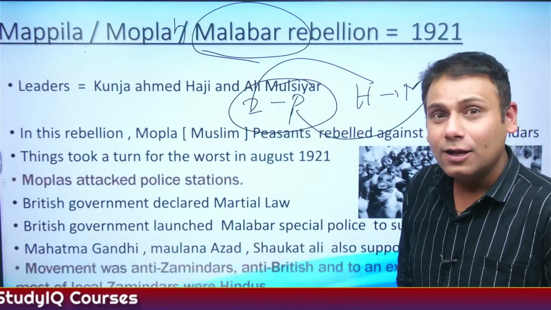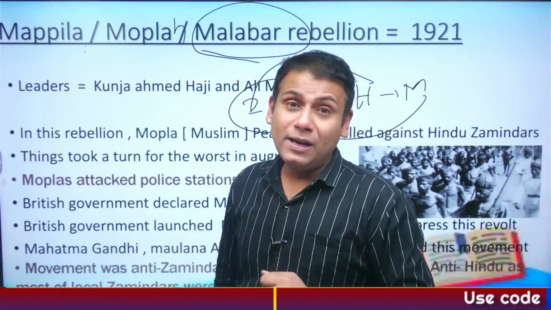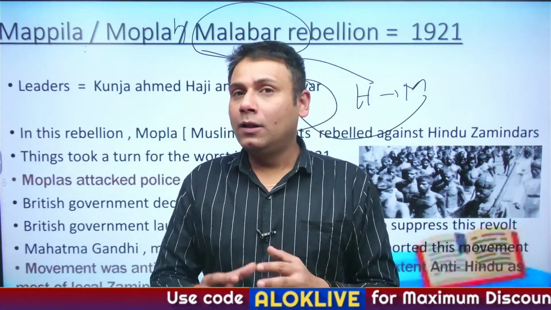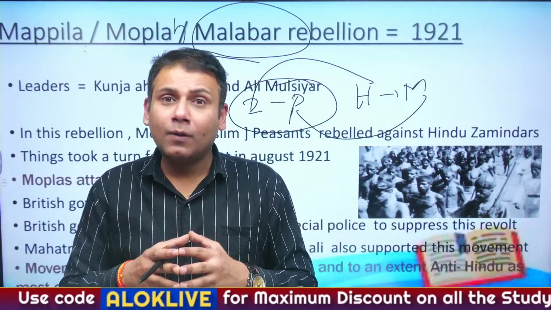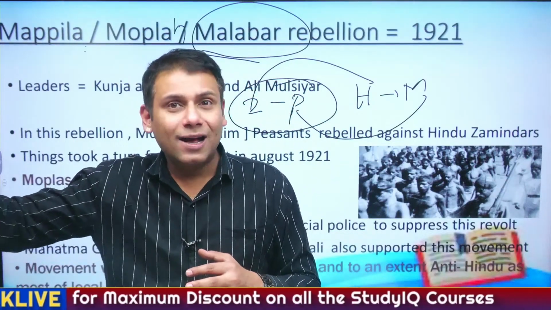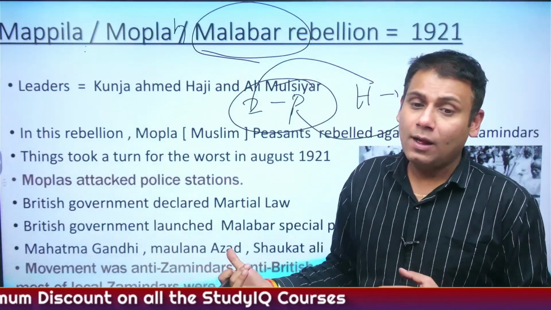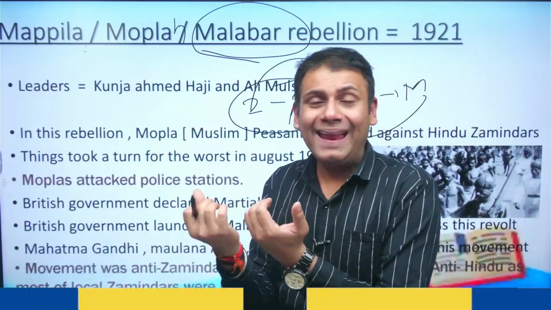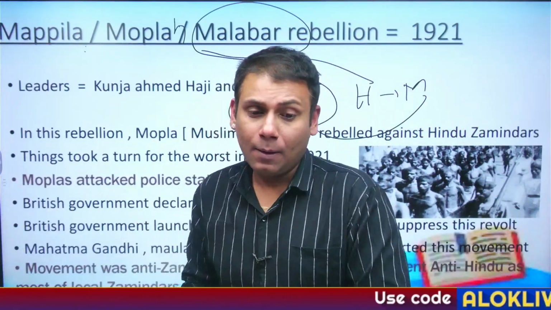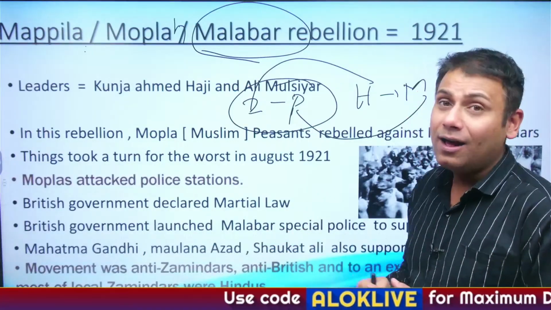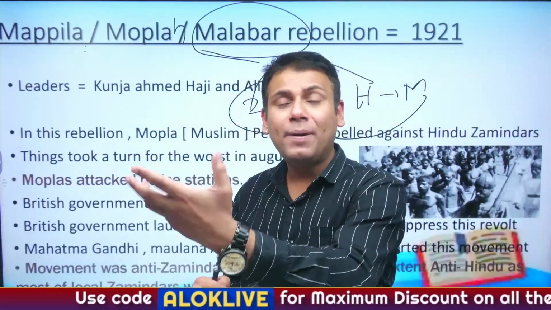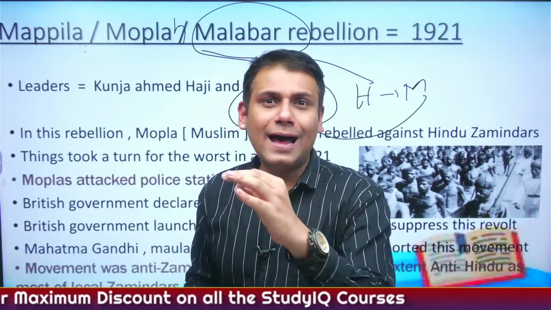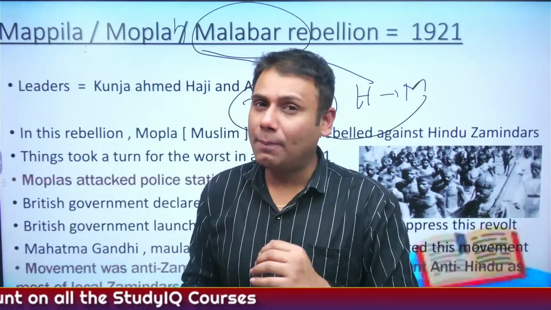So here, what happened? The peasants started attacking zamindars. Specifically, the movement became quite violent. The Malabar Special Police, a separate battalion, had to be created. And finally, it's believed that the entire region was engulfed in violence. Mahatma Gandhi, Maulana Azad and Shaukat Ali had to address the Mopla peasants in this region. And this in the books of history is referred to as the Mopla Rebellion or Mapila Revolt.